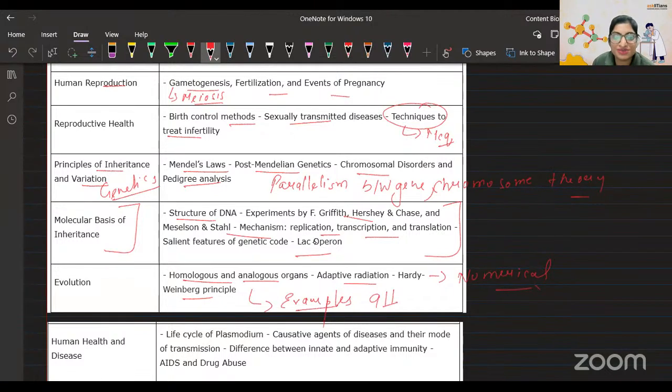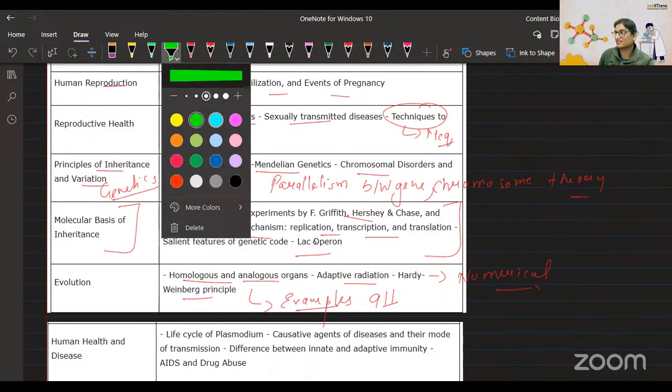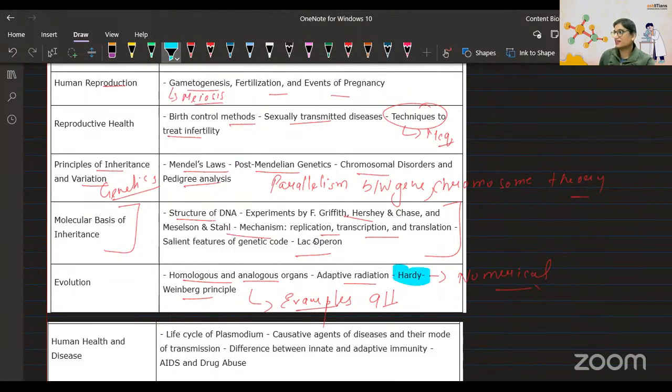Aniket, have you practiced numericals on Hardy-Weinberg? No? Are you serious? You have not practiced. Do you know the equation of Hardy-Weinberg? You're going to have a question on that. I think that is the topic. I'm going to highlight. Wait. Let's do one thing. I am going to tell you about the Hardy-Weinberg principle, and we will do 1-2 numericals on that.